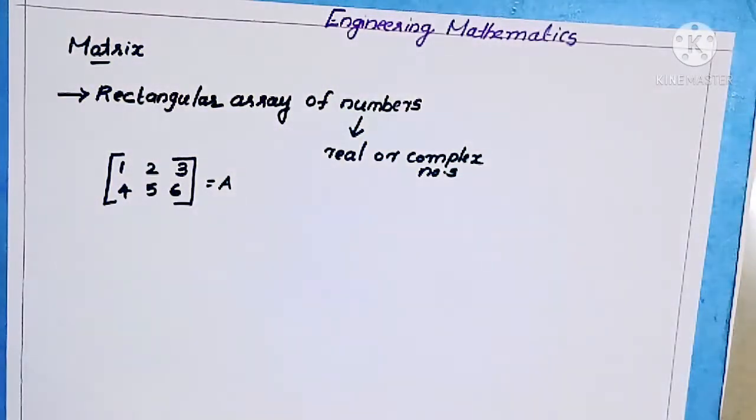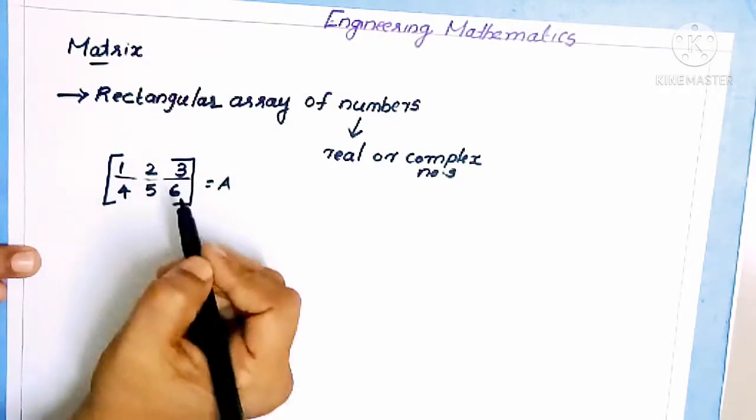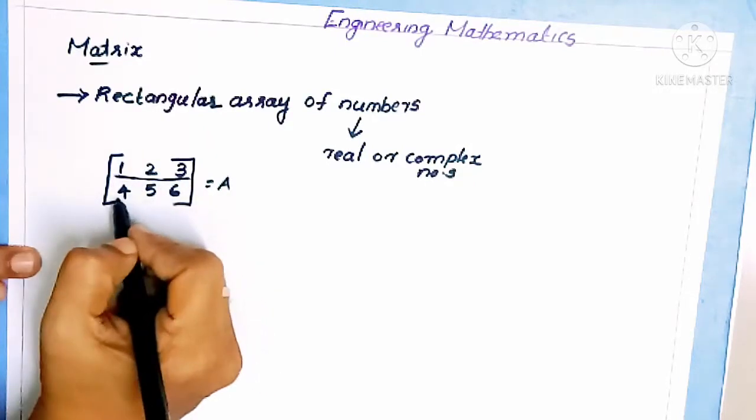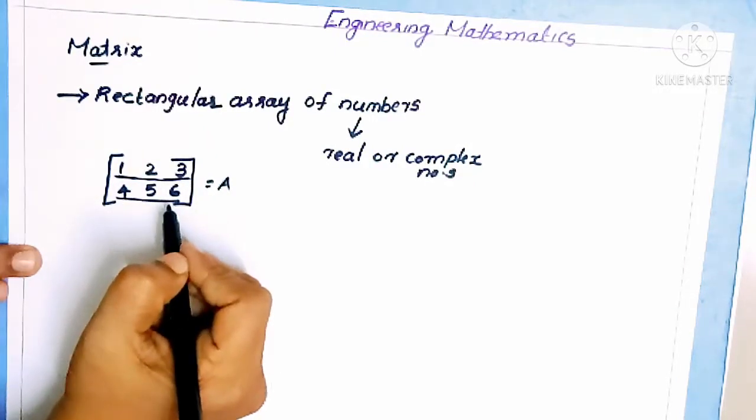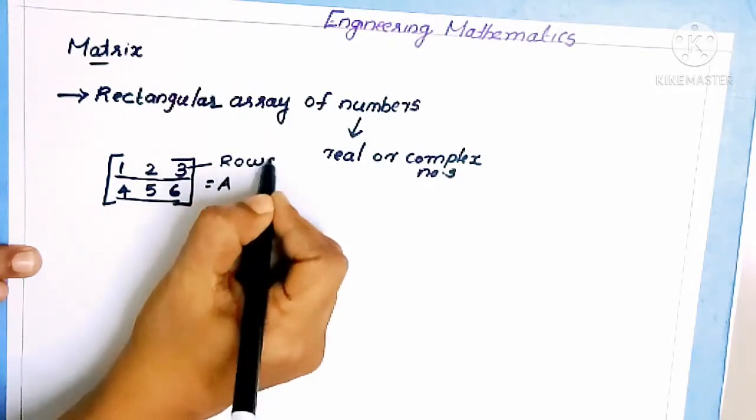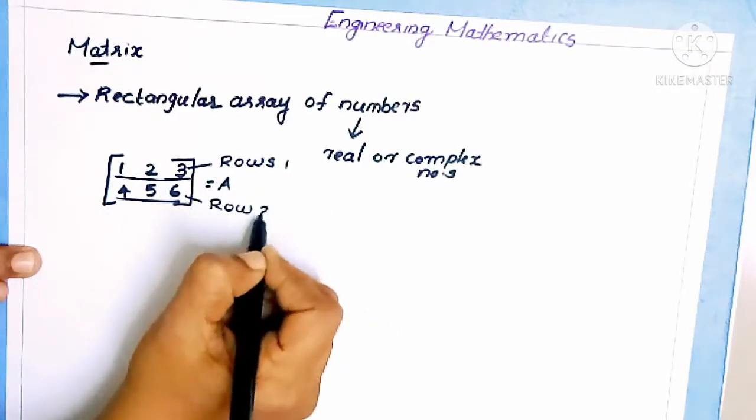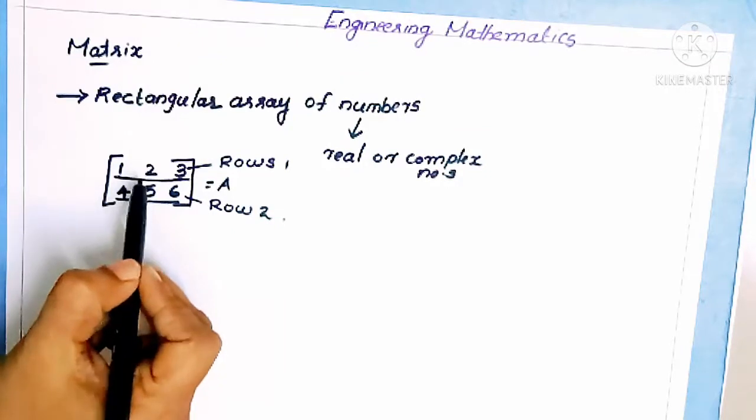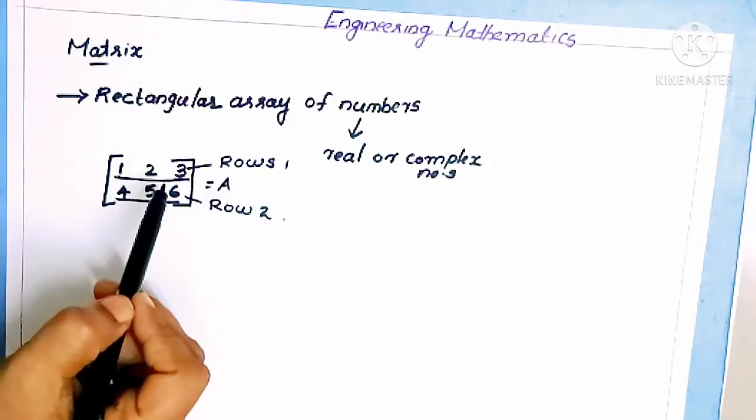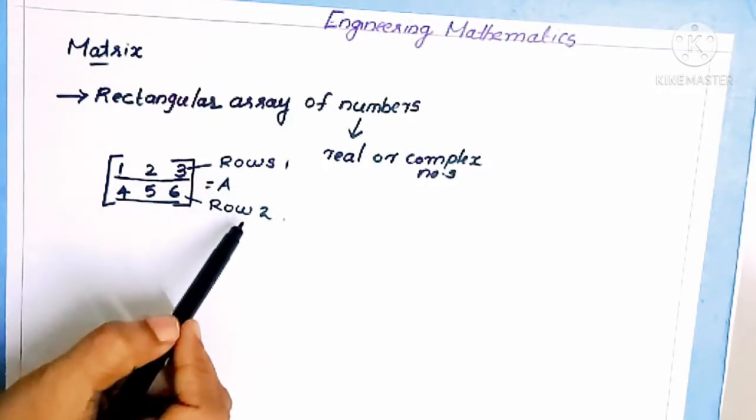Also here we can see the horizontal lines of numbers. This is one of the horizontal lines of numbers, and this is the second horizontal line of numbers. These are known as rows. This is the first row, this is the second row. So the horizontal lines of numbers are called rows. Here in this matrix we have two rows, R1 and R2.